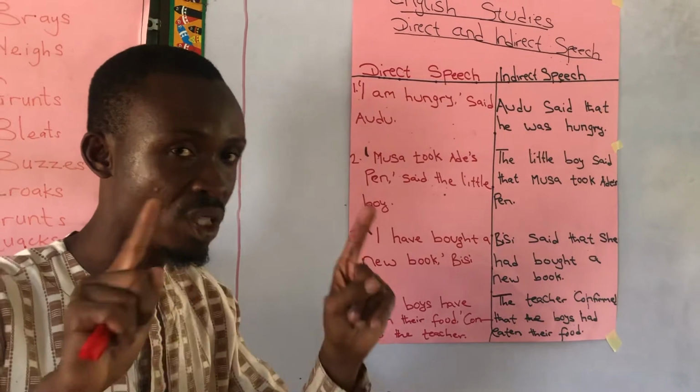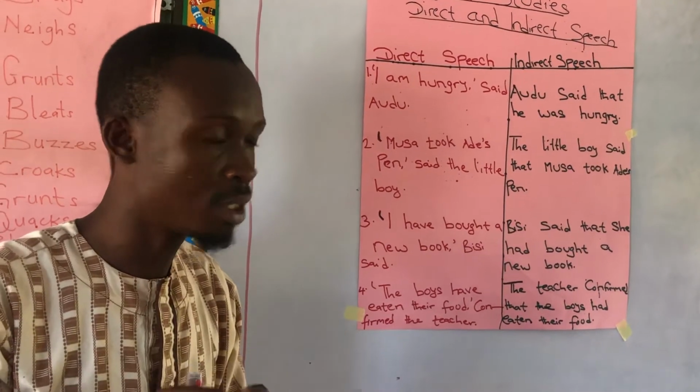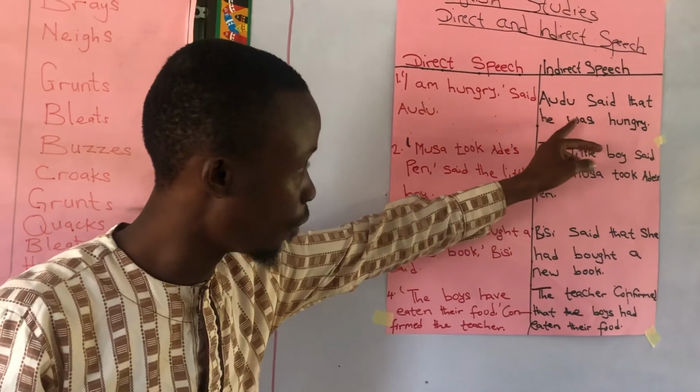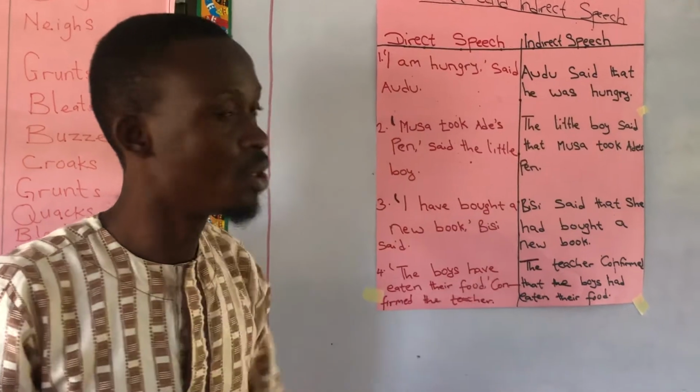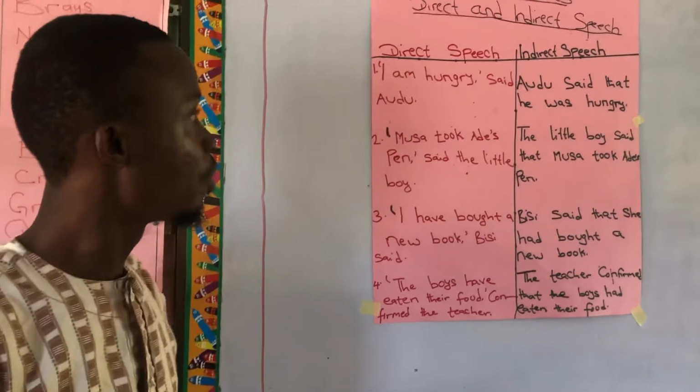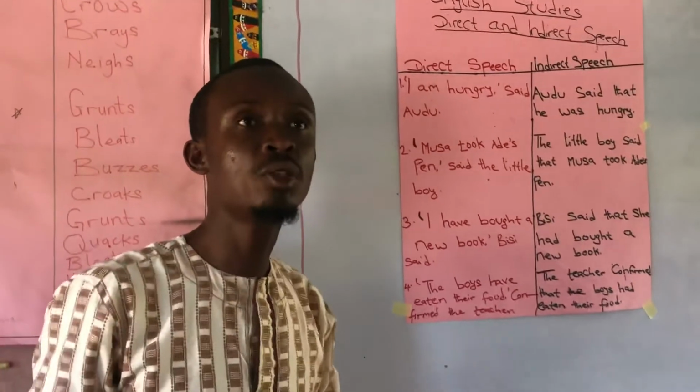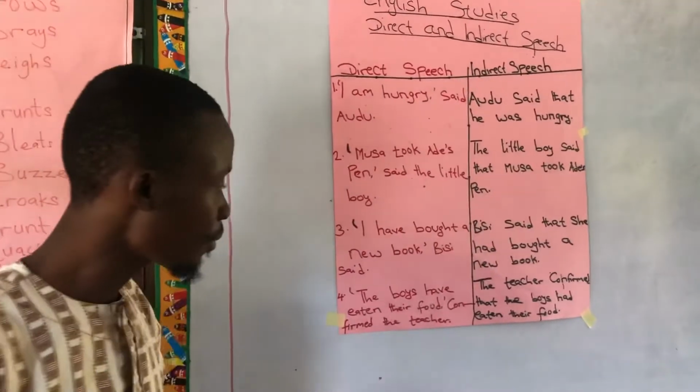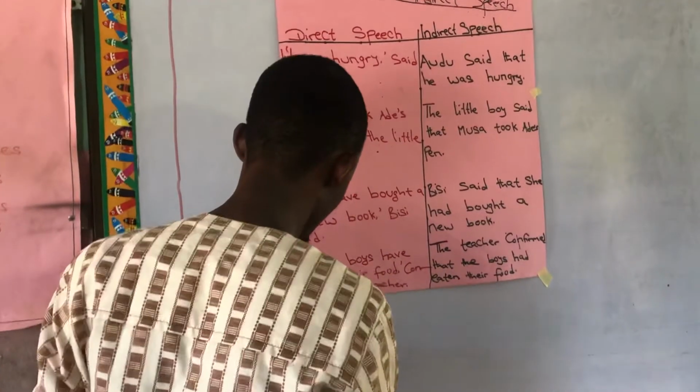Remember, direct speech has quotation marks. In indirect speech, you don't have such quotation marks. Now, you are simply going to do this for me.